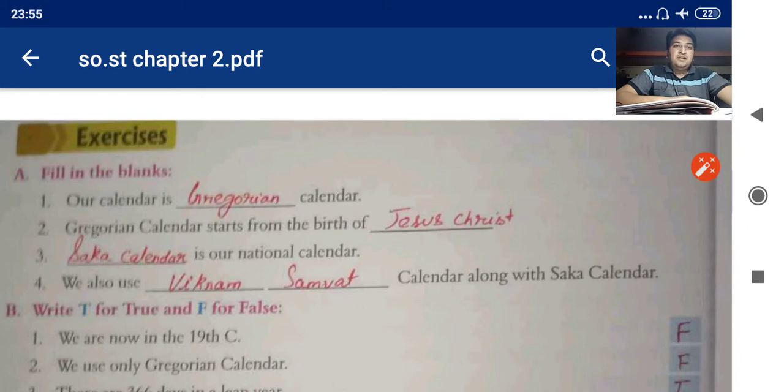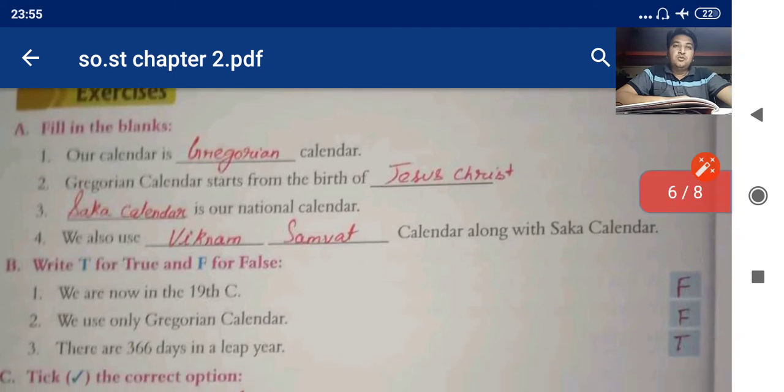You can write and learn better these exercises. Fill in the blanks. Our calendar is dash calendar. Which calendar we are using at present? It is Gregorian calendar. Gregorian calendar starts from the birth of, I have told in the chapter, it is Jesus Christ.